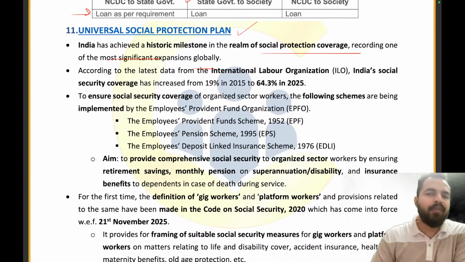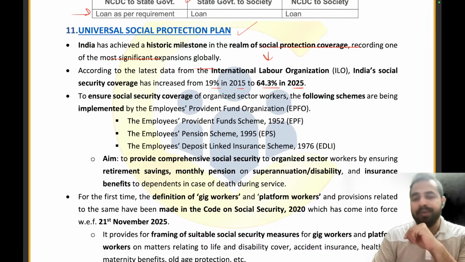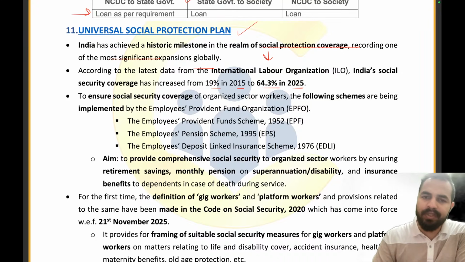According to the latest data from the International Labour Organization, तो जो इंडिया का सोशल प्रोटेक्शन कवरेज है, it has increased from 19% in 2015 to 64.3% in 2025. We can see here that we could even improve it more than 3 times, 19% to 64.3% in 2025.